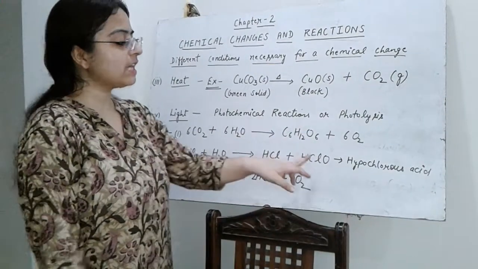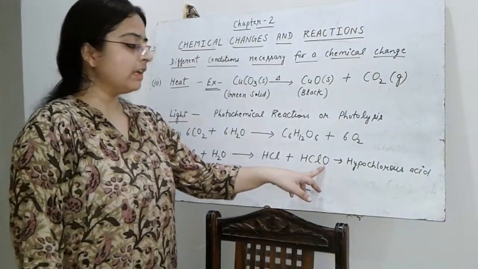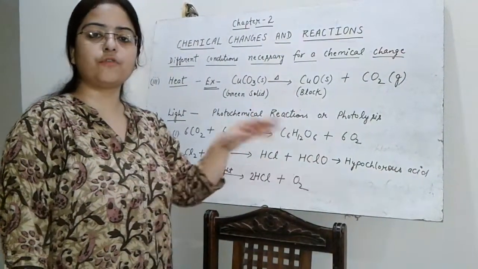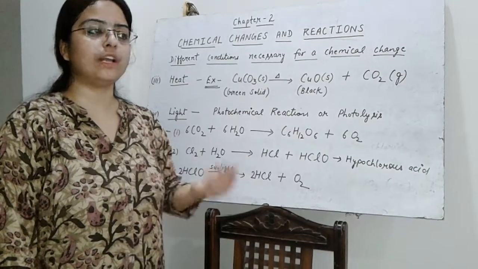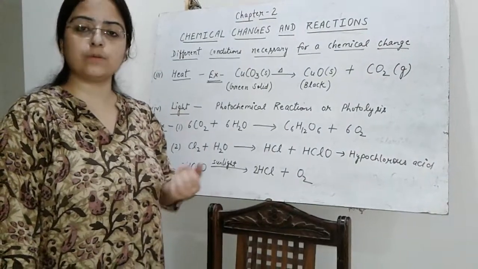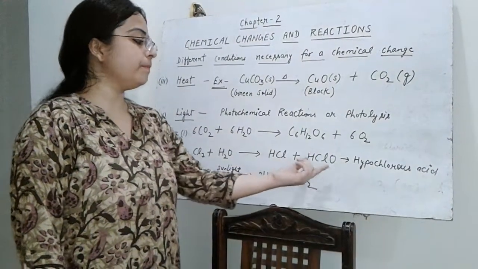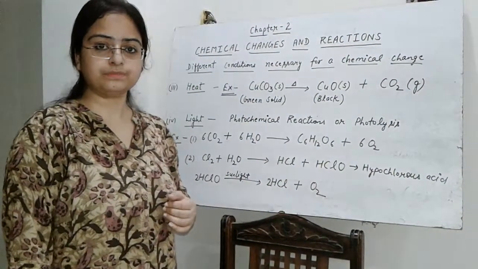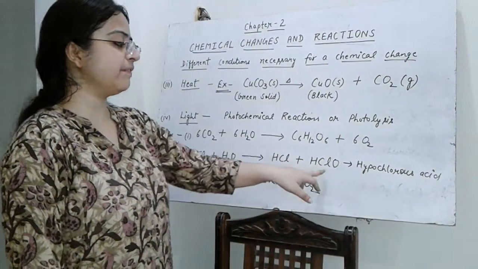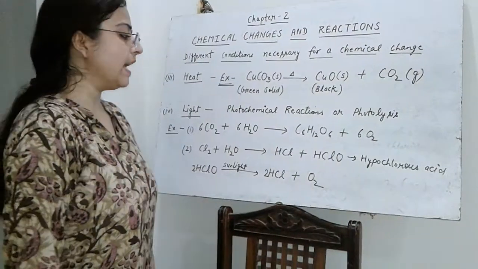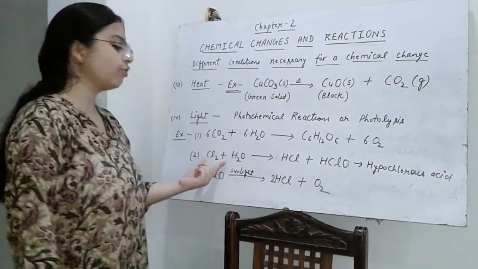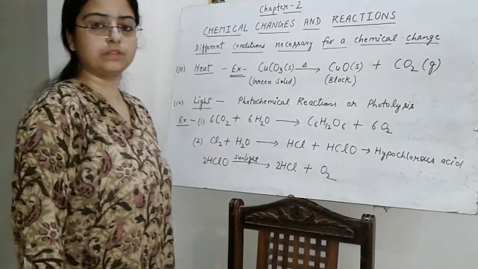One more thing, this hypochlorous acid is basically responsible for keeping the water which is stored in any container or in swimming pools from getting infected. So hypochlorous acid prevents the water of swimming pools as well as any stored water from getting infected, and therefore chlorine is mixed in the water.